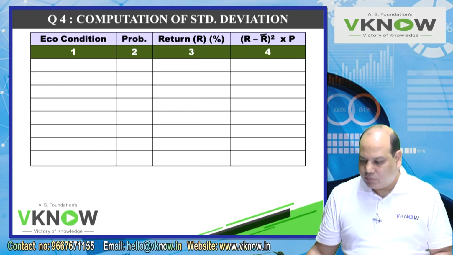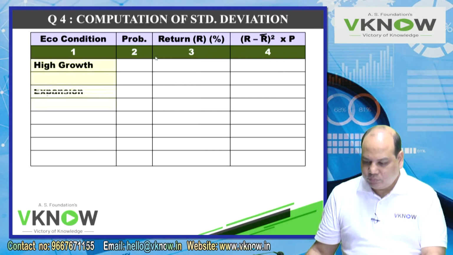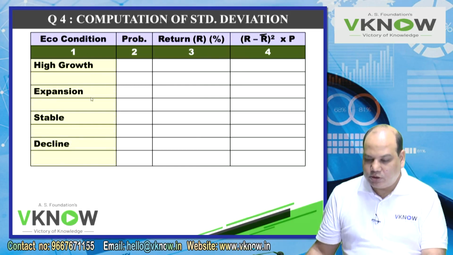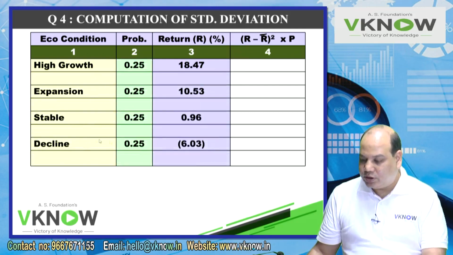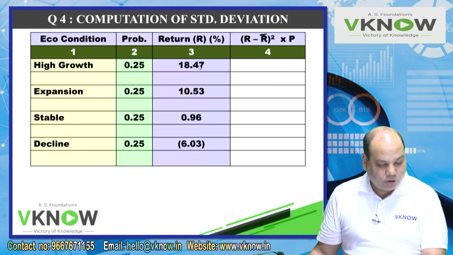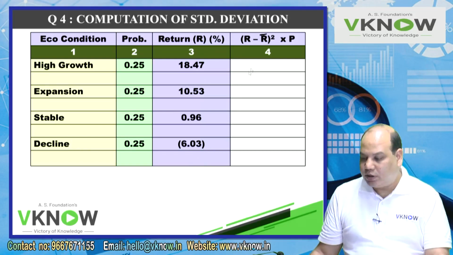If you want to write column numbers, write them down; otherwise ignore. Write down high growth, expansion, stable, decline. Probability, then return in percentage from the previous table. Last column of the previous table. Sorry, the second last column, the 8th column. Done. And now solve. Your average return is 5.98.